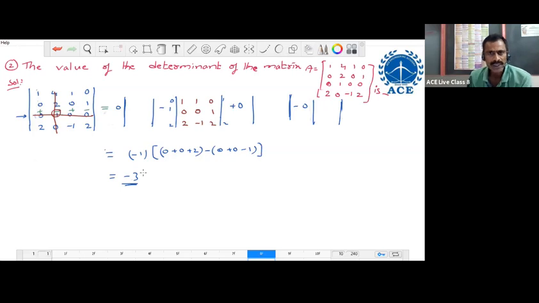In a fourth order determinant, if we have 3 zeros along the row or column, then expansion of fourth order is just 1 third order only. That is why whenever you get a higher order determinant like this, most of the elements will be given as zeros only. Don't worry about higher order determinants. Simple elements will be given, or most of the elements will be given as zeros. Its value is -3 only.